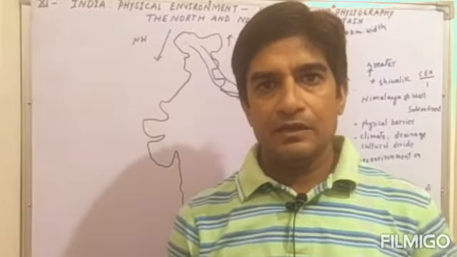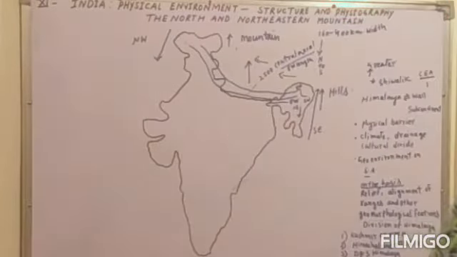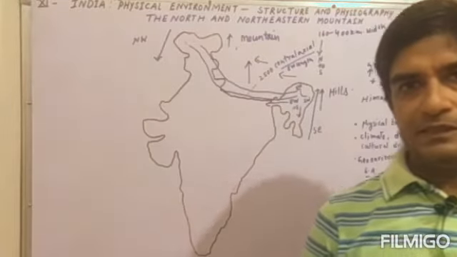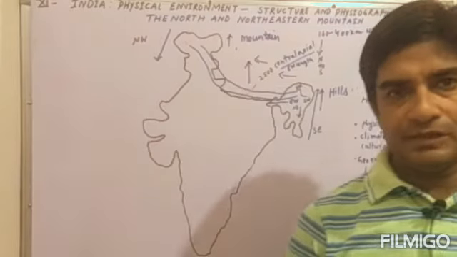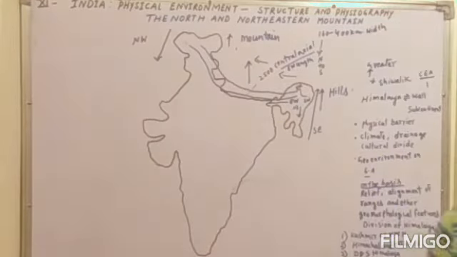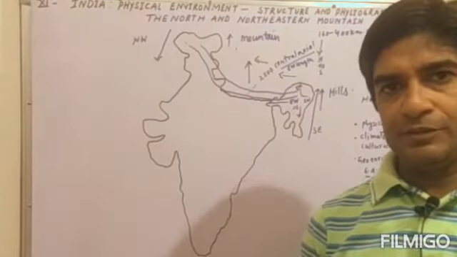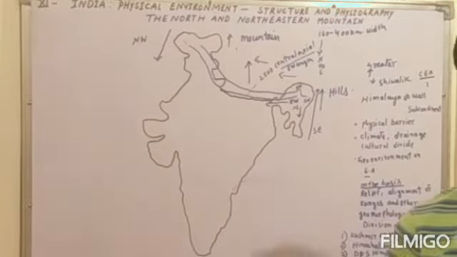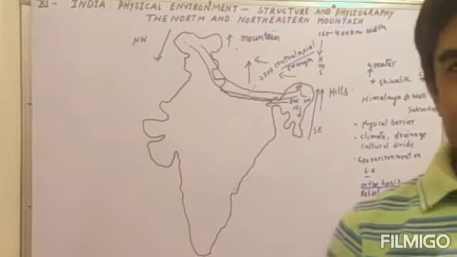Today, in the Class 11 Geography book, India: Physical Environment, our ongoing lesson is Structure and Physiography, where we are continuing to study the different features and types of physiography of India. So today we will discuss the northern and north-eastern mountains. Students, this is a very important and interesting topic.